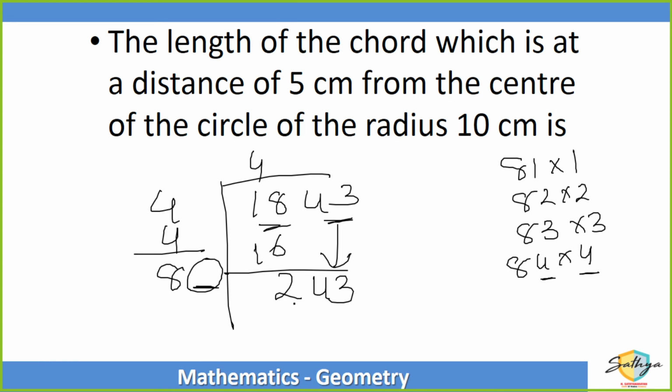81 1s are 81, तो ठीक है. 82 2s are 164. Still possible. 83 multiplied by 3 is 249. Greater than the number, I cannot use it. So best possible number 82 2s are 164. Did you understand it? How I got 82?